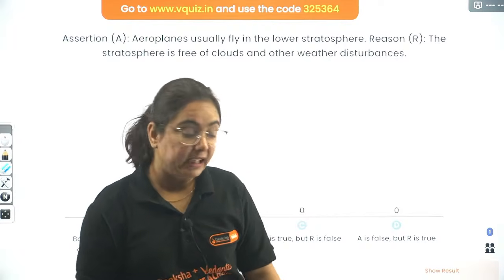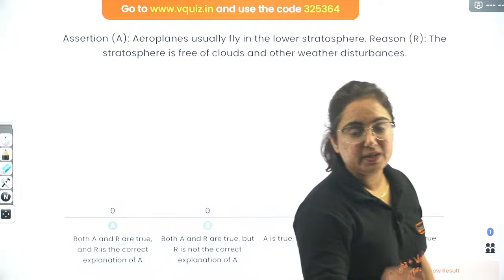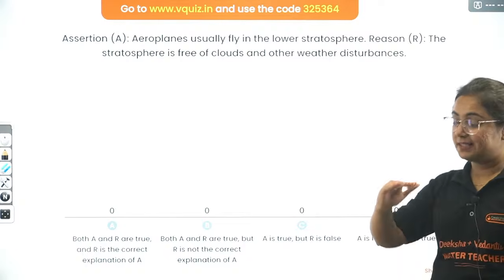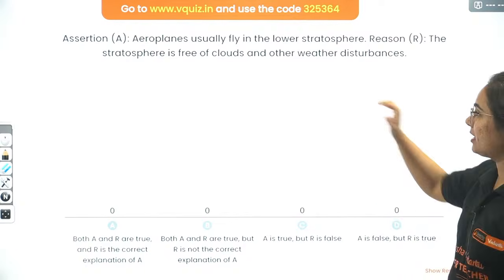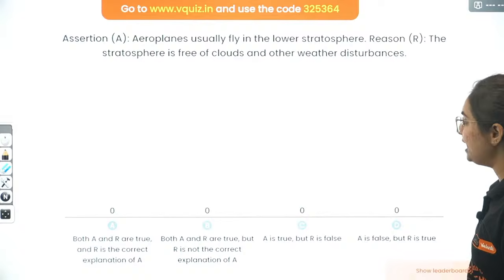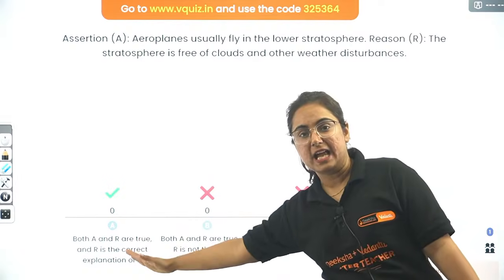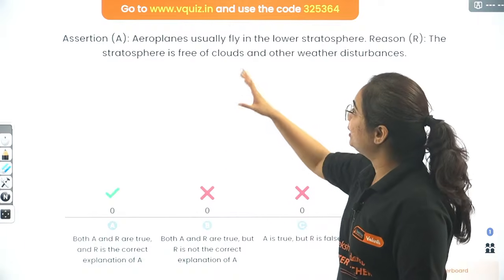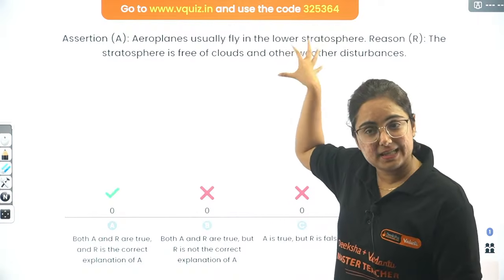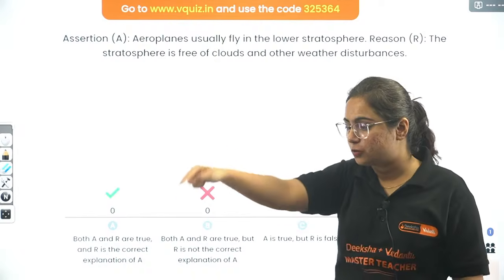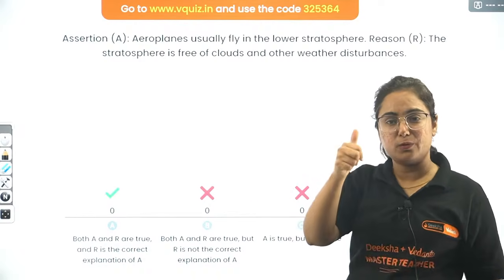Not at all. They fly in the second layer, the stratosphere, because it is free of clouds and other weather conditions. Hence A is the correct answer: both A and R are true, and R is the correct explanation of A. The student who gave me A, very good.